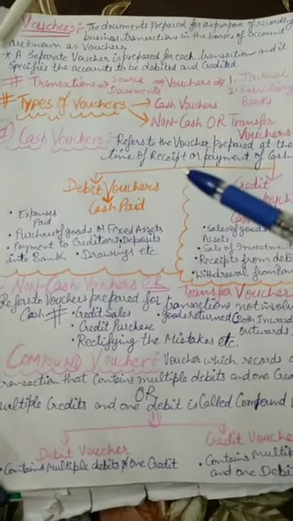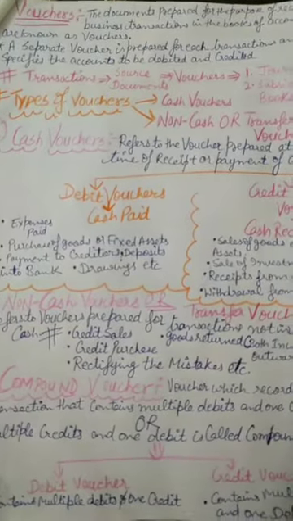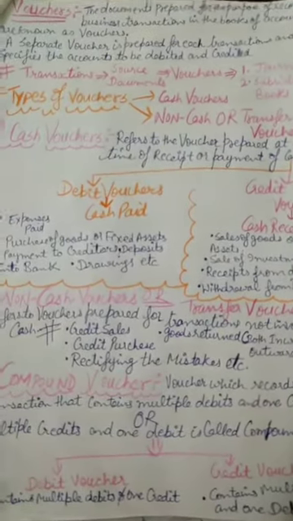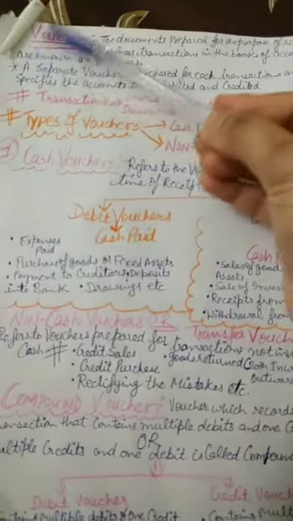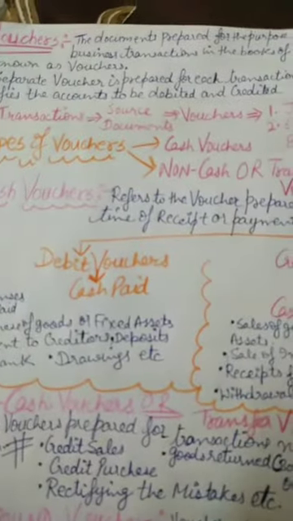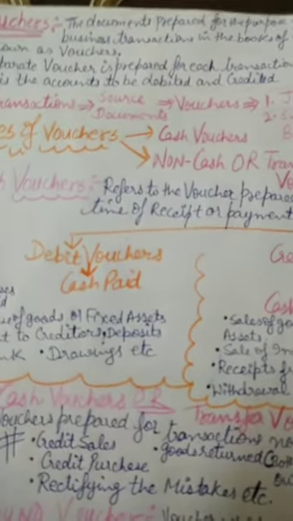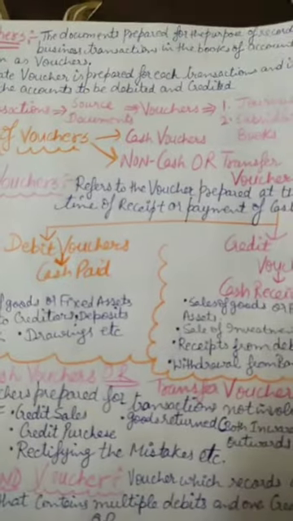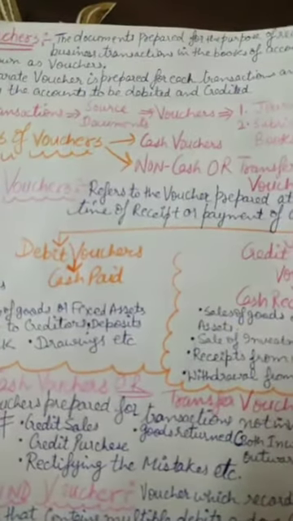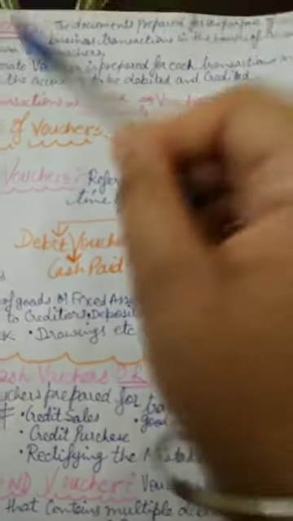In the earlier video we discussed what a source document is, and in this video we are going to discuss vouchers. So let's start. The term voucher means the document which we prepare for a business transaction, for sale or purchase, in the books of accounts. That is known as a voucher.